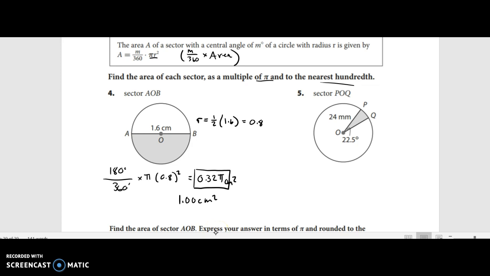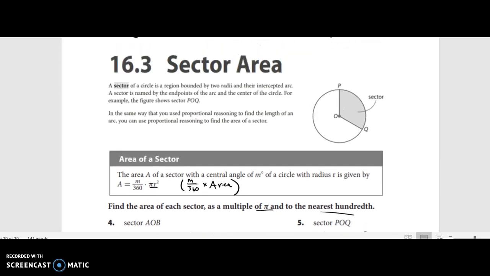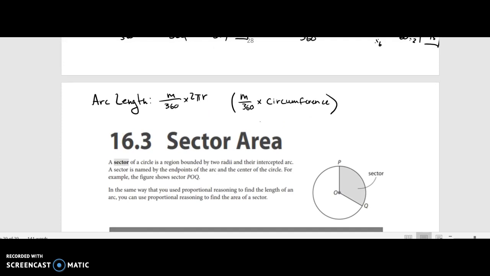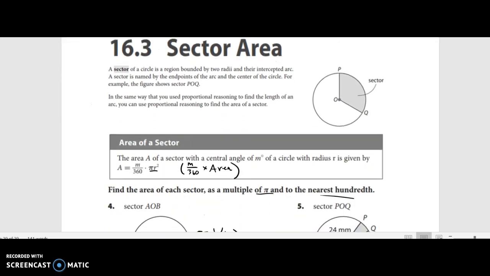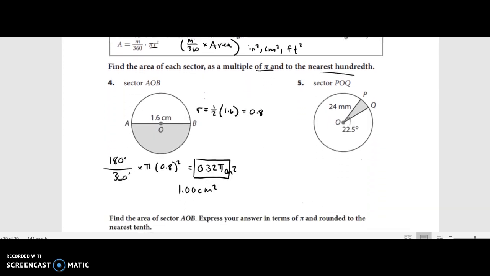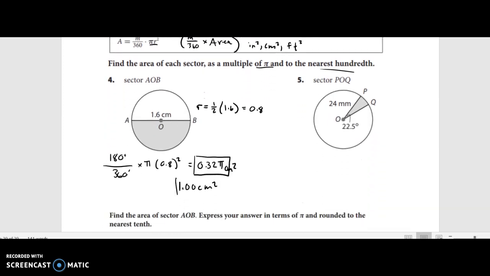Just an overview, length is in inches, centimeters, feet, and so on. Area is inches squared, centimeters squared, or feet squared. Anytime we're taking an area of something, it's units squared. So these are the two answers in terms of pi, and then actually multiplied by pi.